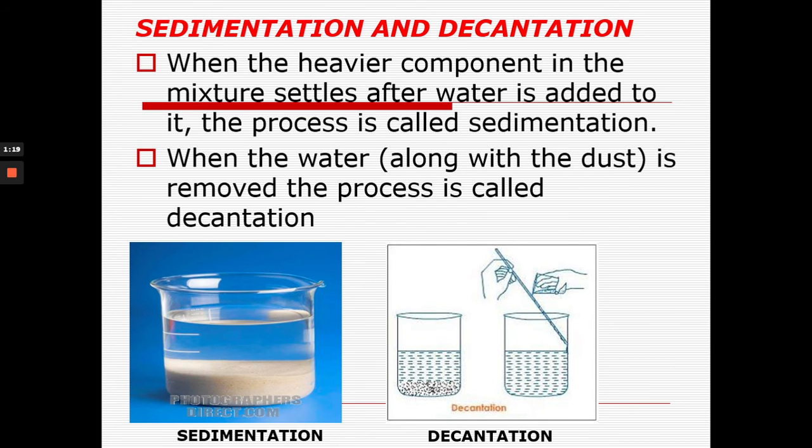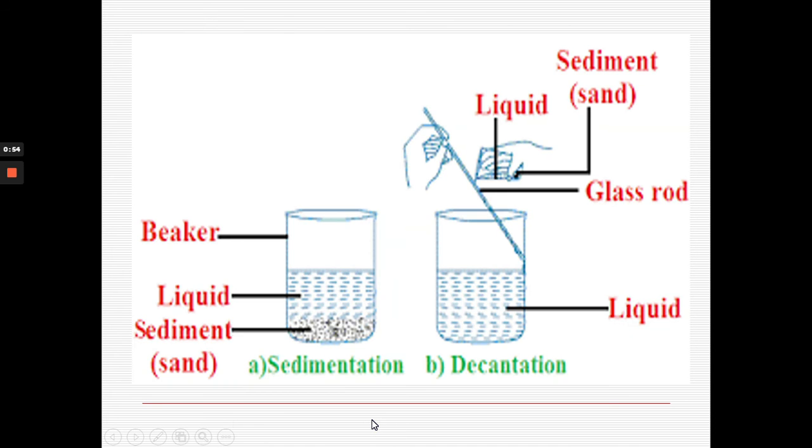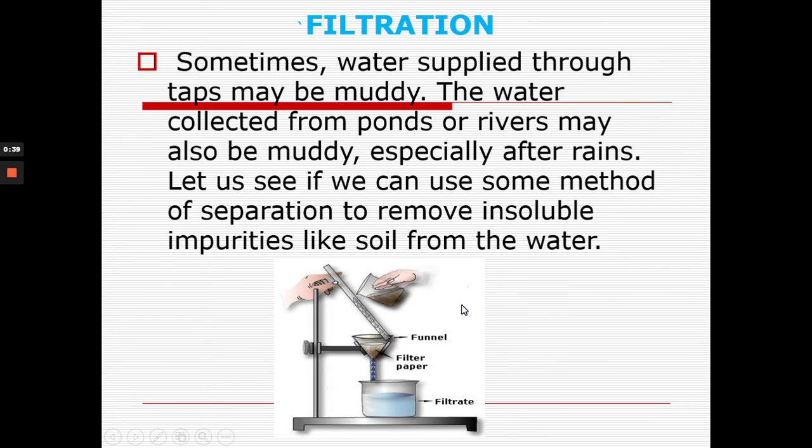After the sieving method, the next methods are sedimentation and decantation. In sedimentation and decantation, heavier components settle down in the water and can be further separated out. When the heavier particles settle down, that process is known as sedimentation. And when we remove the water from the top, that is known as decantation. You can see here in this picture, all the heavier particles like the sand have settled down, so it is sedimentation. And when we remove this water from the top, this is known as decantation.